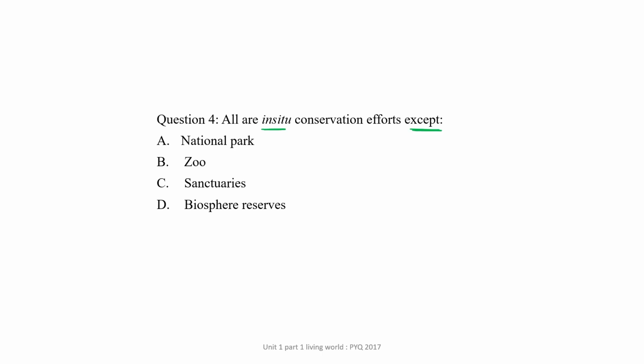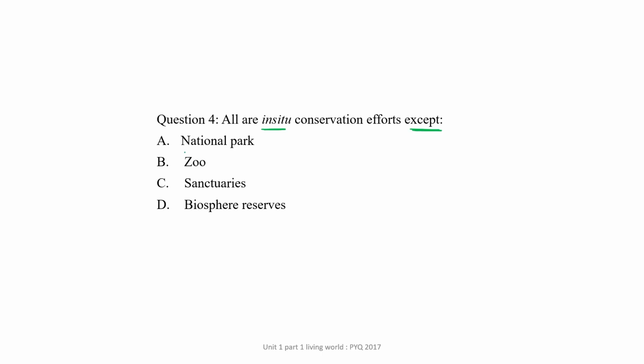Okay, now let's discuss. See, out of these 3, national park means preservation of that plant and animal species at their own place, right? Similarly, sanctuaries and biosphere reserve, they preserve the kind of environment or kind of the plant and animal present in that particular area as such.